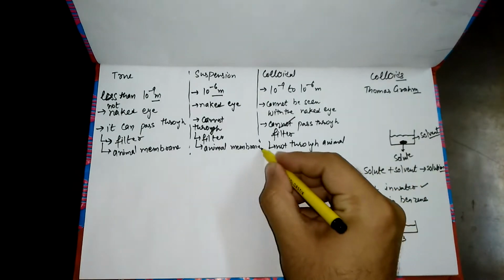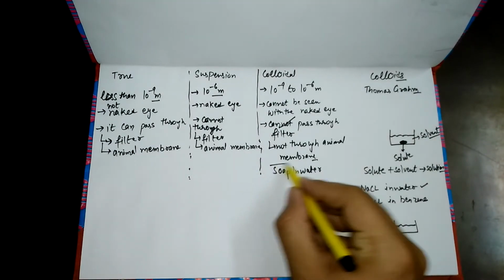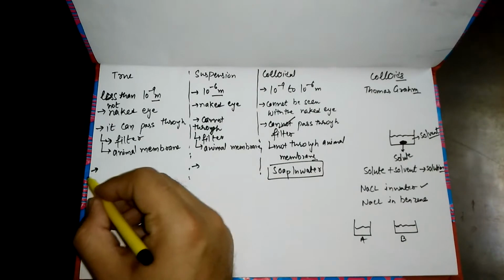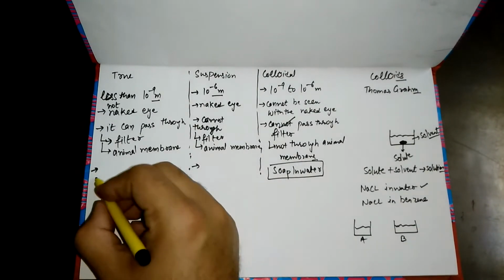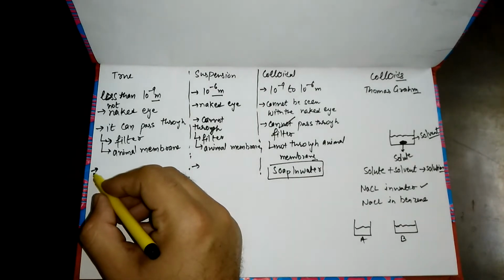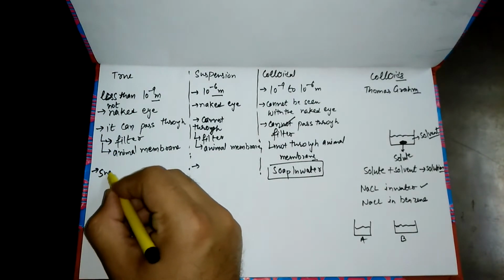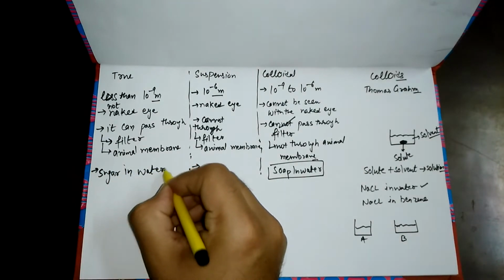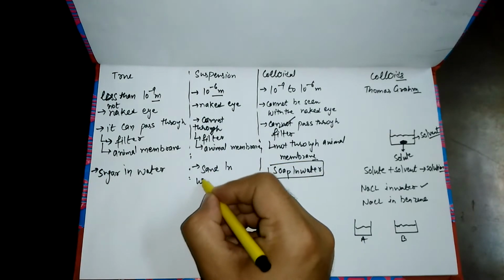You have to just remember two examples; no need to worry about more than two examples. The teacher will never mark you wrong, and will never ask more than two examples in the examination. For the true solution, the example is sugar in water, and for suspension, sand in water.